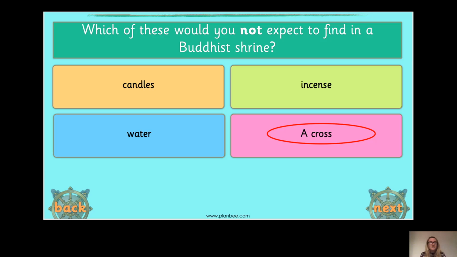So fantastic. Well done if you got those right. And when you send your work to the office, could you also send me the answers to your quiz to see how much you've remembered about Buddhism? That would be brilliant. So now it's time to move on to our new religion.